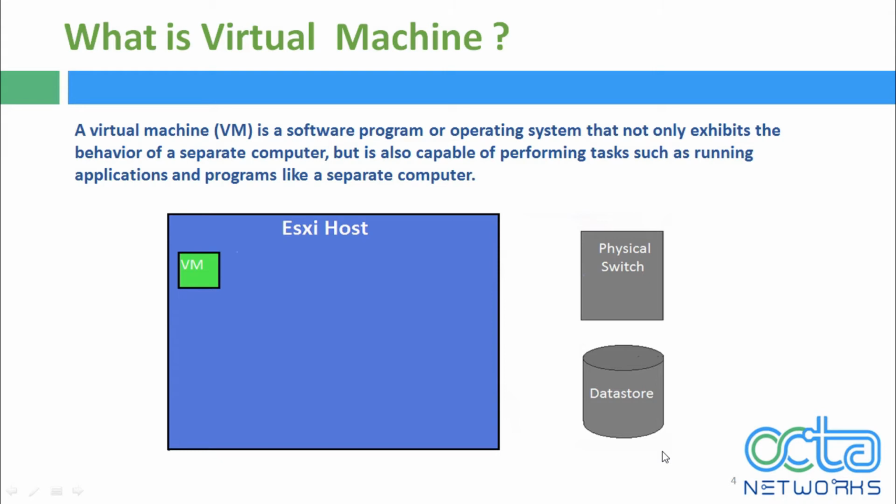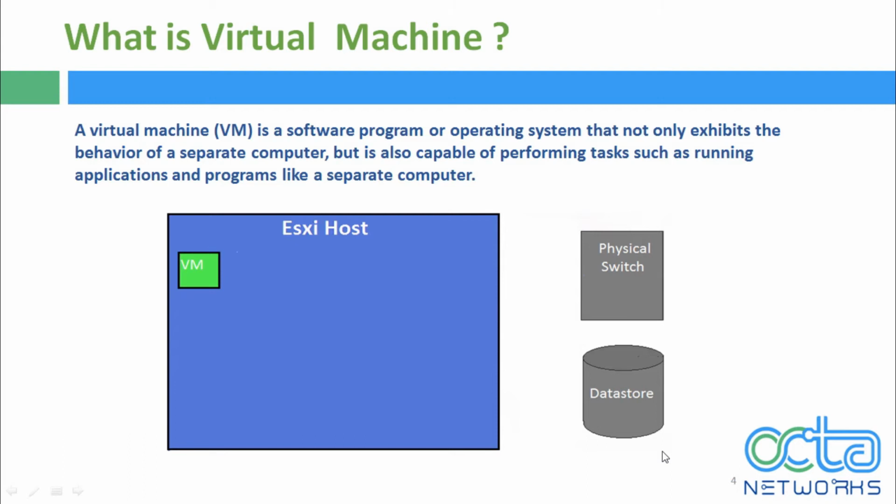So let's see what a virtual machine is. Well, it's very similar to a physical server. You have an operating system, and the operating system has no idea that it's running on a virtual machine. If I have Windows or Linux running on my virtual machine, that operating system is called the guest operating system, and it has no awareness that it's running as a virtual machine.